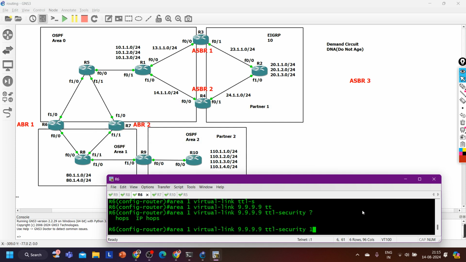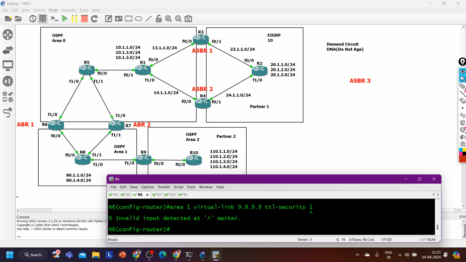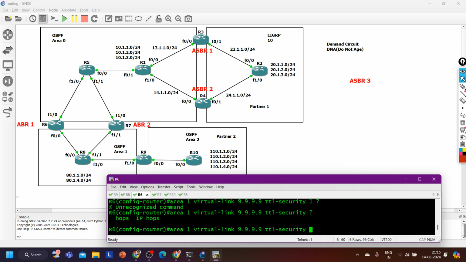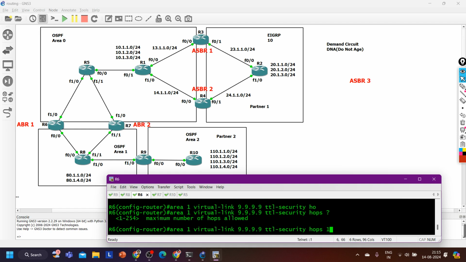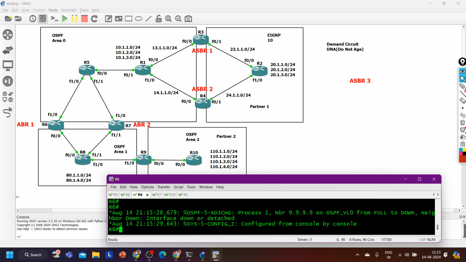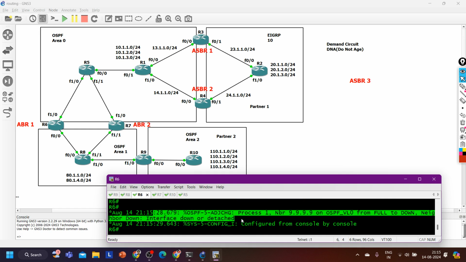Will the neighborship go down? With TTL 1, the neighbor is down, because 9.9.9.9 is reachable via router number 8. So router 6 will send its hello message to router 8. On router number 8, the TTL value will become 0, and it will discard it.